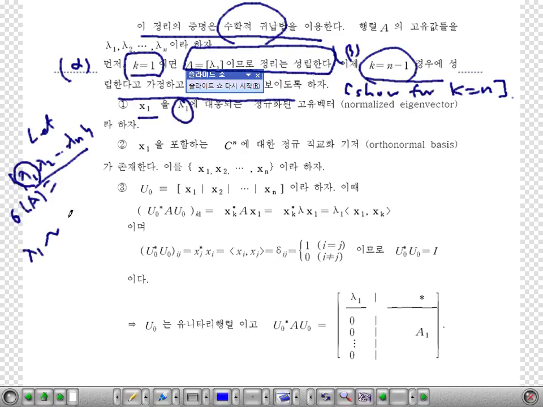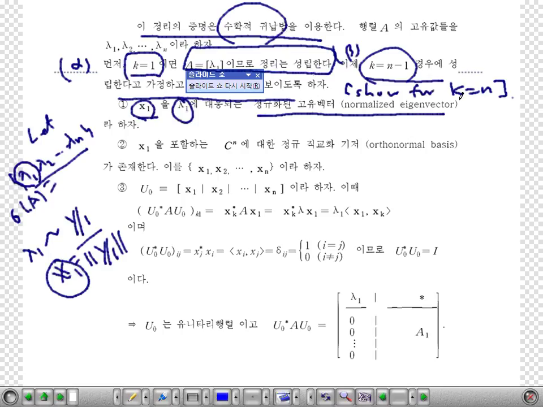For lambda 1, we can find the corresponding eigenvector y1. Then we can normalize it by its length, and let's say this one is x1. Then this x1 is also an eigenvector of A corresponding to the eigenvalue lambda 1. We call this x1 the normalized eigenvector of A corresponding to the eigenvalue lambda 1.